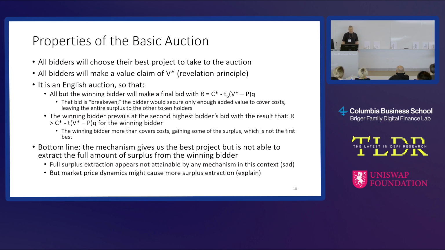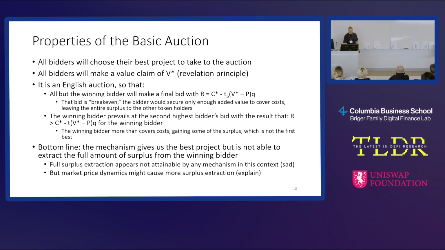You can read the paper if you want to look at this. So the mechanism is going to cause the bidder to reveal their best project. They're going to reveal the token price they think they can reach. They're going to reveal V-star. It's a revelation principle. Part of that is being enforced by the value deposit. If they bid more than the value deposit, that's not going to work, because they can't reach that value and they're going to have to pay that money. So we're stopping them from overbidding to try to get a better auction parameter.